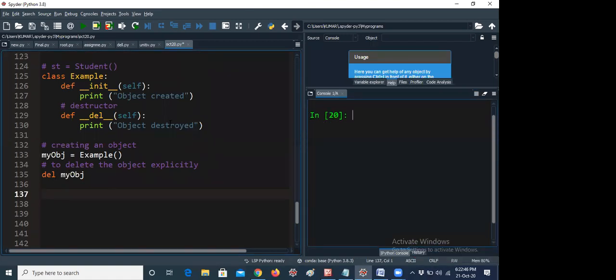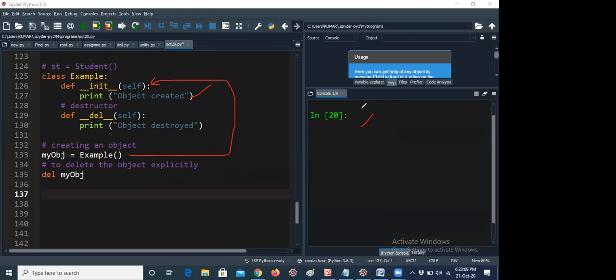So I am using, 1 minute, creating an object. You know already, I am giving my object equal to example. Here, my object equal to example means it is calling the constructor. This is a constructor, you know already, def underscore init underscore self. Now "object created" will be printed on the output screen.